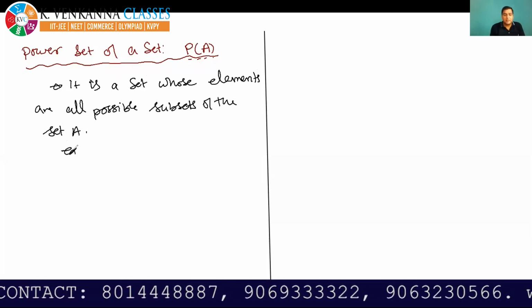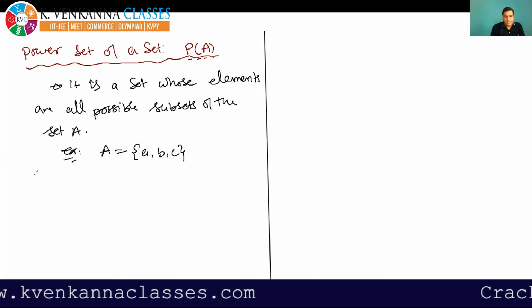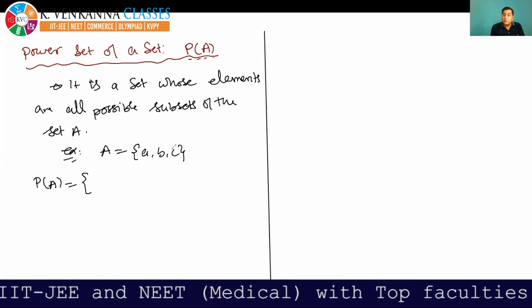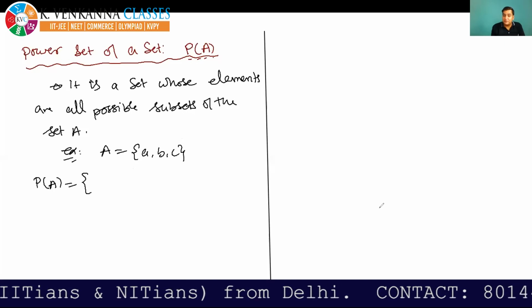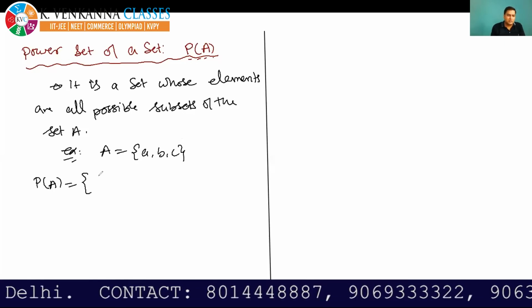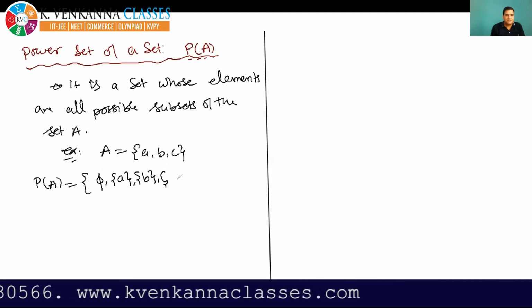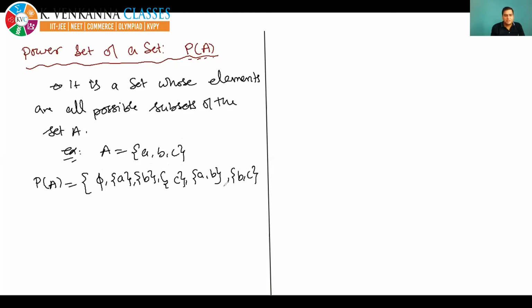So see, for example, again, if I take the same example, A is equal to {A, B, C}, then power set of A is a set whose elements are all possible subsets of this set A. You have written all possible subsets of A on the previous page, so you can just write those down. First subset was ∅, the second subsets were {A}, {B}, {C}. Then two-element subsets {A, B}, {B, C}, {C, A}, and the three-element subset {A, B, C}. And this bracket is closed.